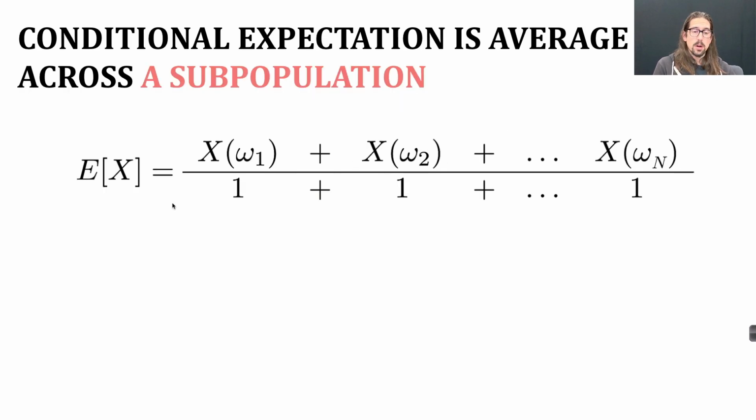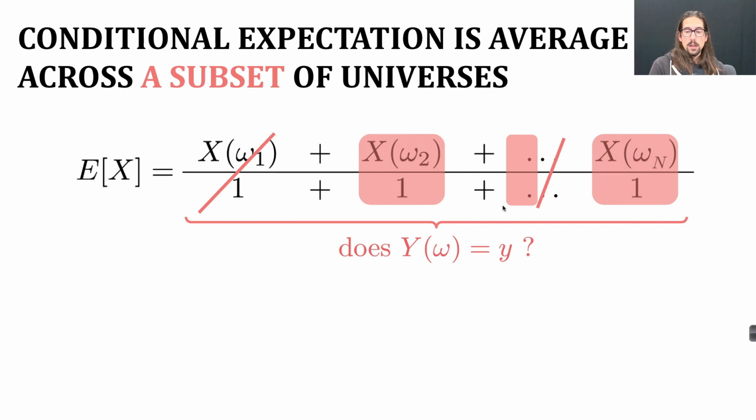So going back to our definition of expectation as an average in the population, what I've done here is I've written out the denominator instead of big N as 1 plus 1 plus 1. How many ones are there in the denominator? Exactly big N, because there's one corresponding to each of these people. So if I just get rid of a bunch of terms and only keep what I'm doing here, I'm checking for each person, I look at their value of a different random variable, y.